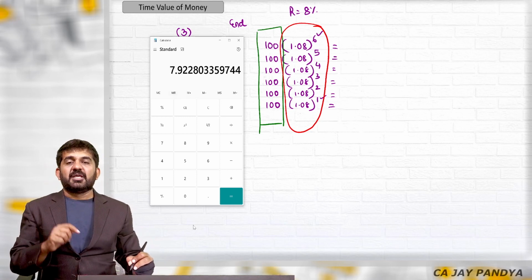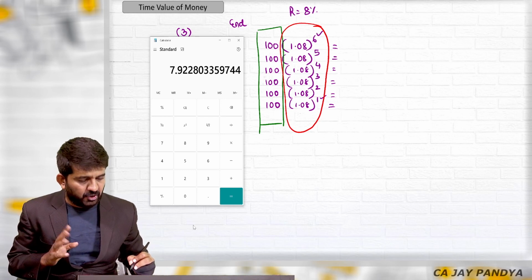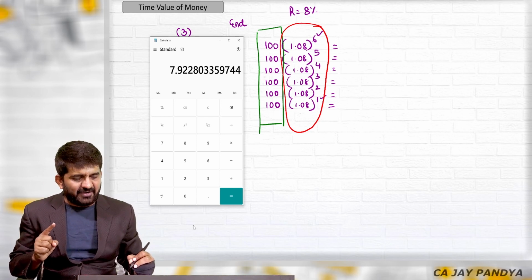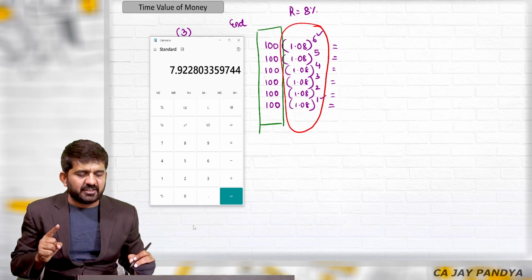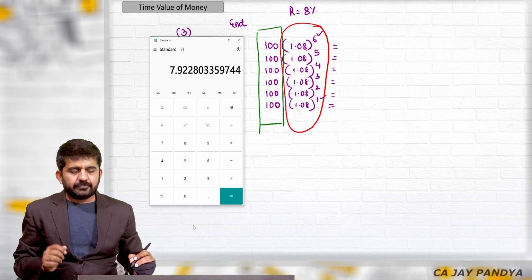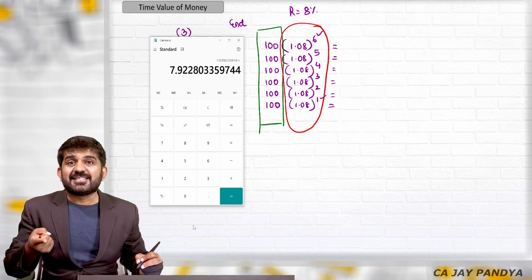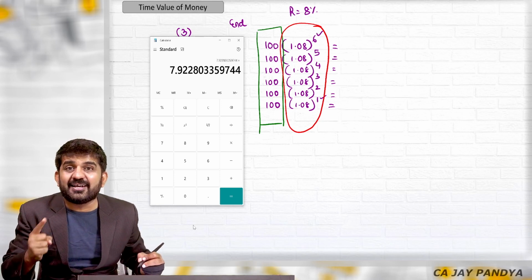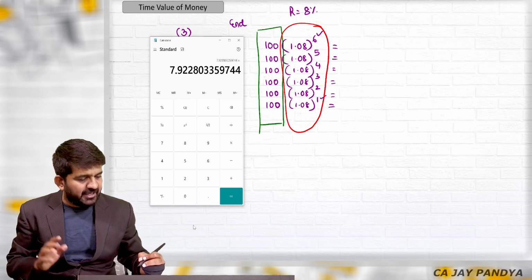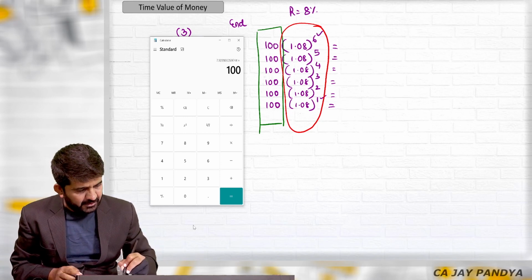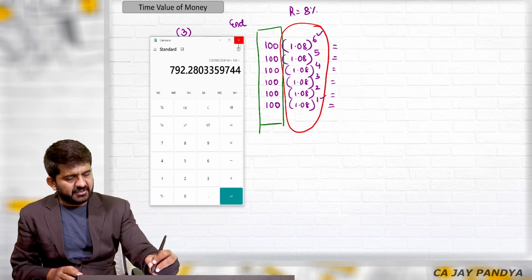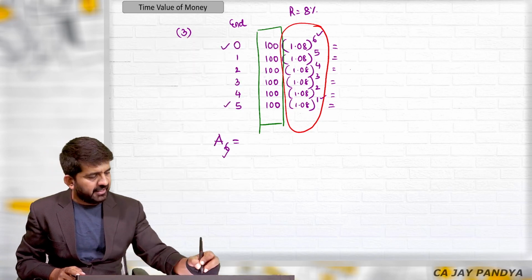MRC is giving me the answer of this particular bracket. What is the answer? 7.9228033359 multiplied by 600. No, we have taken 100 common. Now you cannot multiply it with 600. Multiplied by 100, I will be getting the answer of 792.28.